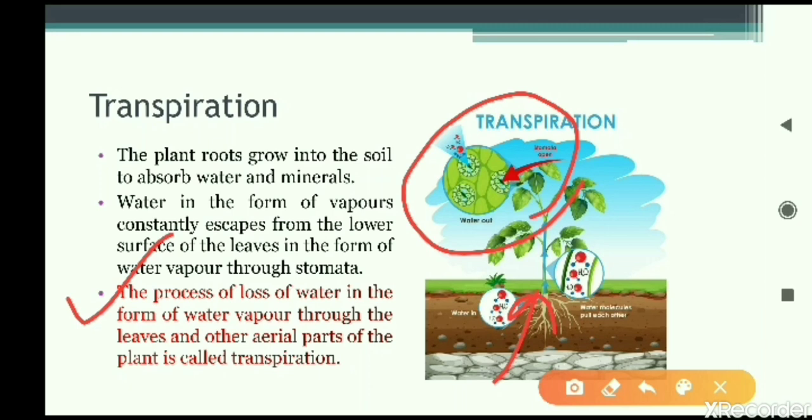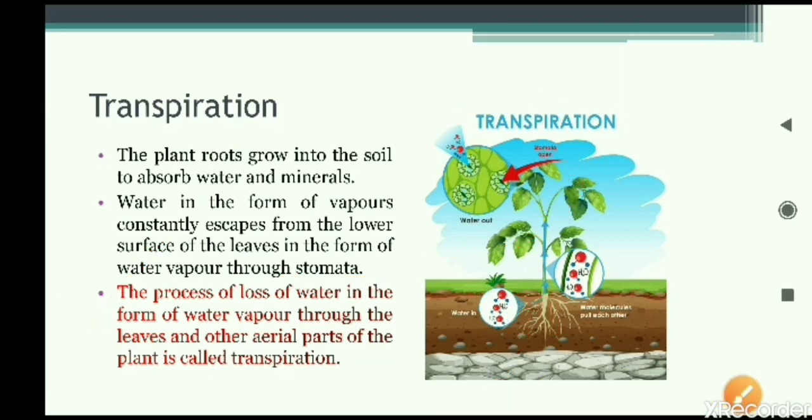Let us read the definition given. The process of loss of water in the form of water vapor through the leaves and other aerial parts of the plant is called as transpiration, and this transpiration is happening through the stomata. The stomata, when they open for the gaseous exchange, the gases are exchanged. Which are those? CO2 gas, carbon dioxide gas is absorbed by the plants, and oxygen gas is released. In this process, the stomata are opening and closing, and as the stomata open up, at that same time some water vapor is also released outside the plant body, and that is what is called as transpiration.